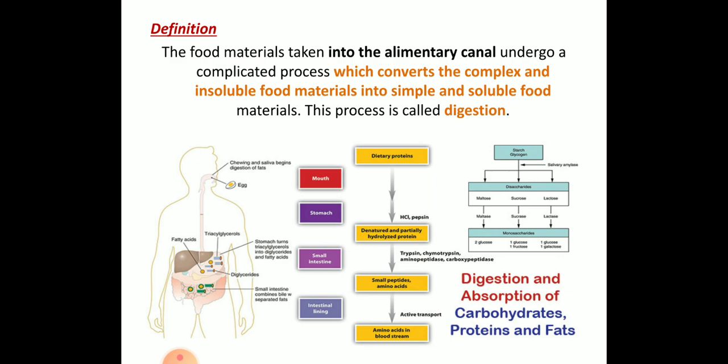Now we will move to digestion. So what is digestion? We all take food and it has to be digested, that is, the food has to be converted into soluble food material. Usually we take complex insoluble food material and that has to be converted into soluble food material. That is called digestion. As you can see in the picture, the food enters inside the mouth. It is a small representation of how the food enters and how digestion takes place in different parts of the body. All these steps we will discuss in detail.